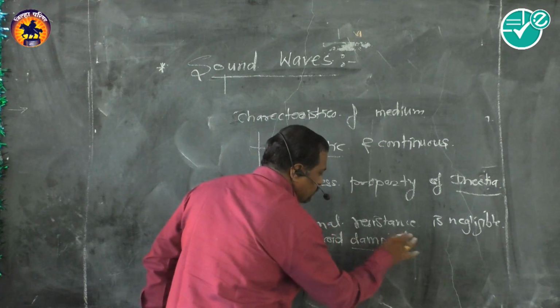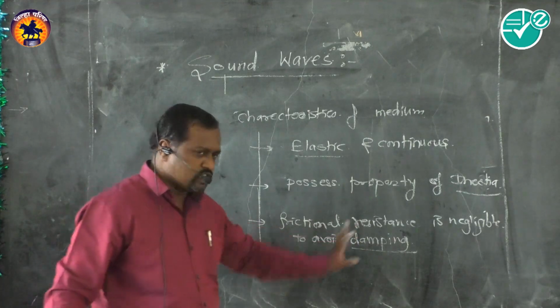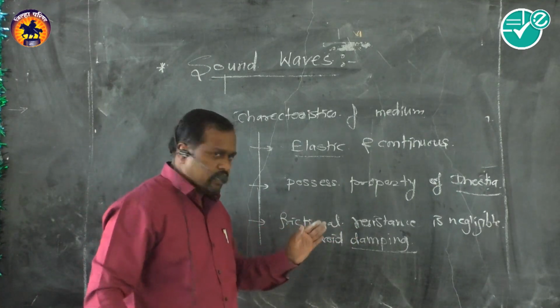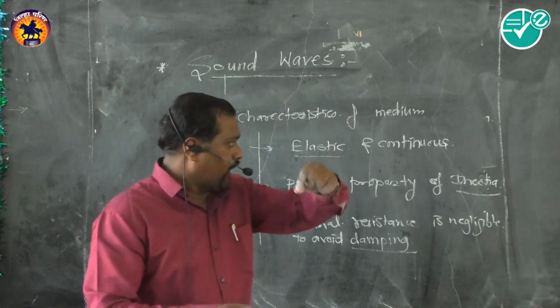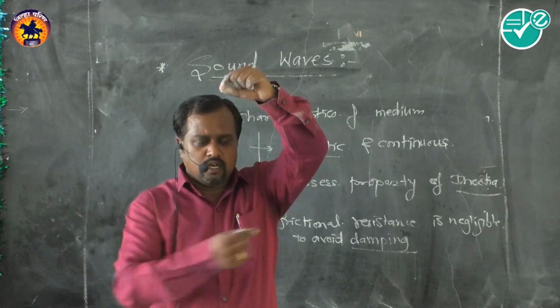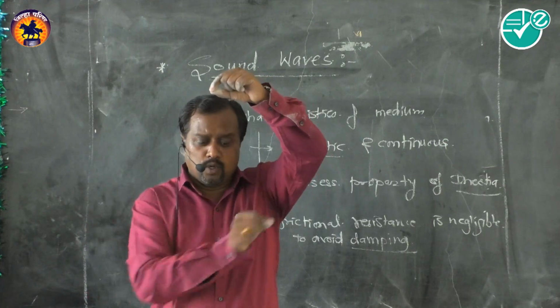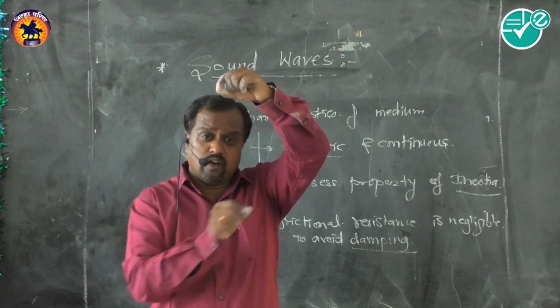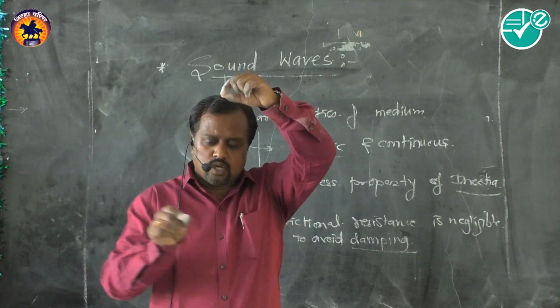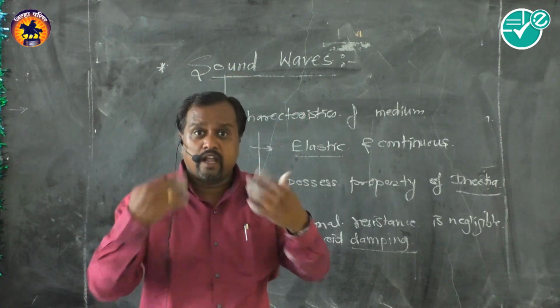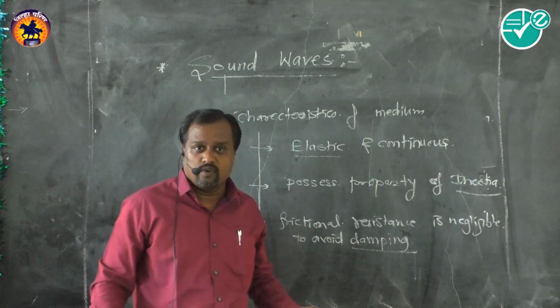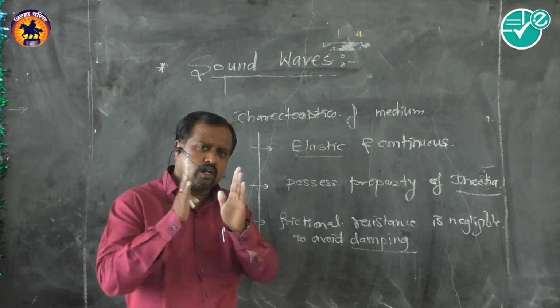What is damping? We know about frictional resistance. Suppose we take a pendulum here, and it oscillates about its mean position. As we know, the amplitude goes on reducing after some interval of time. Slowly the amplitude reduces and it completely stops, though no external supply is given. That's why its amplitude goes on reducing.